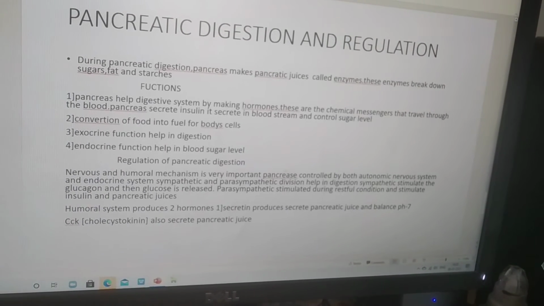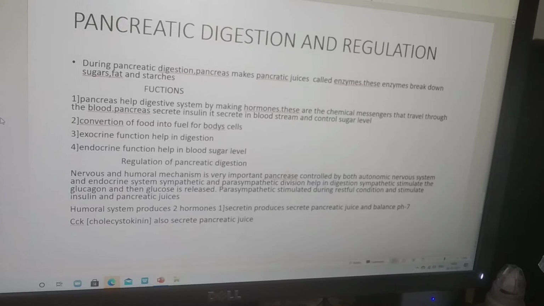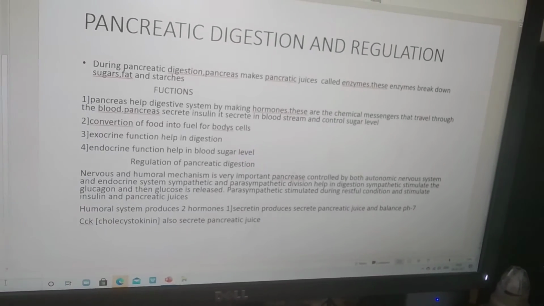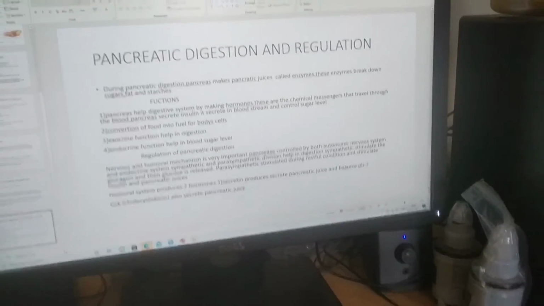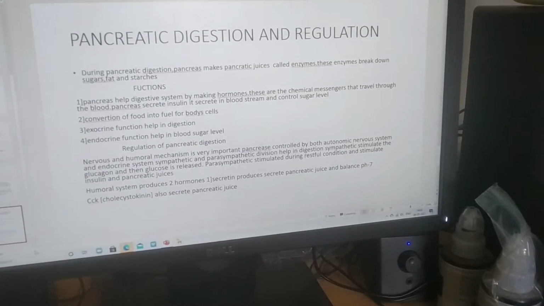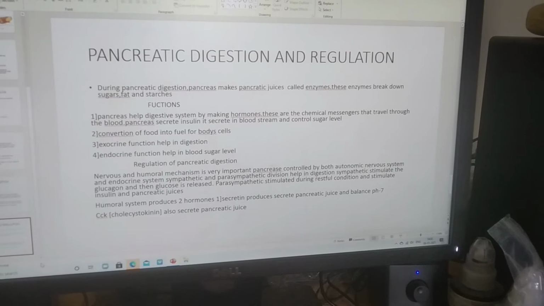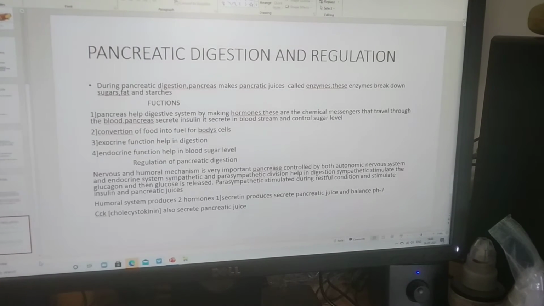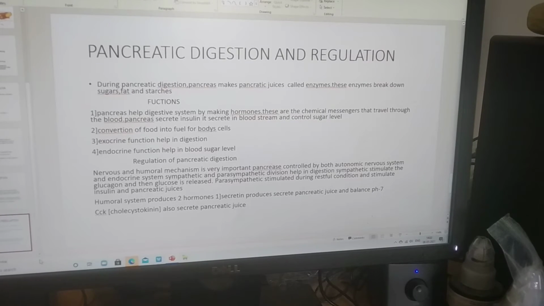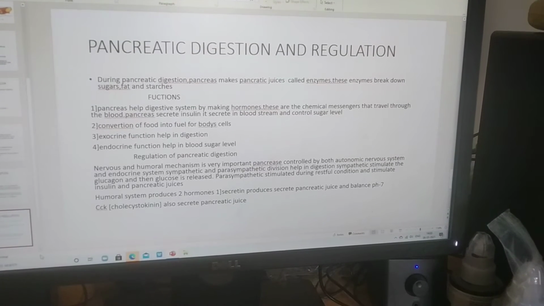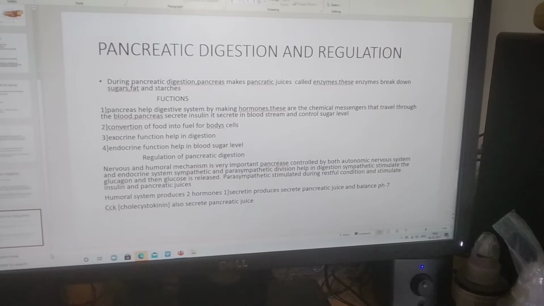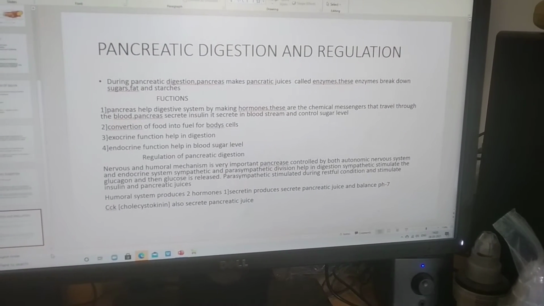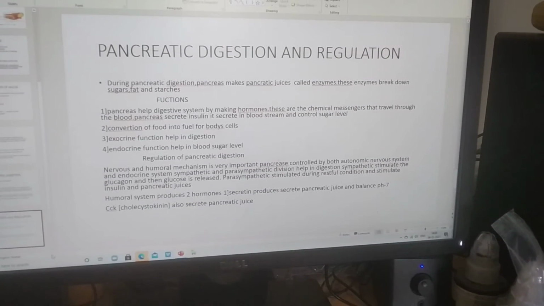Then pancreatic digestion and regulation. During pancreatic digestion, the pancreas makes pancreatic juices called enzymes. These enzymes break down sugar, fat and starches. Functions: the pancreas helps the digestive system by making hormones. These are chemical messengers that travel through the blood. The pancreas secretes insulin into the bloodstream and controls sugar level. Note down here: pancreas secretes insulin into the bloodstream and controls sugar level.